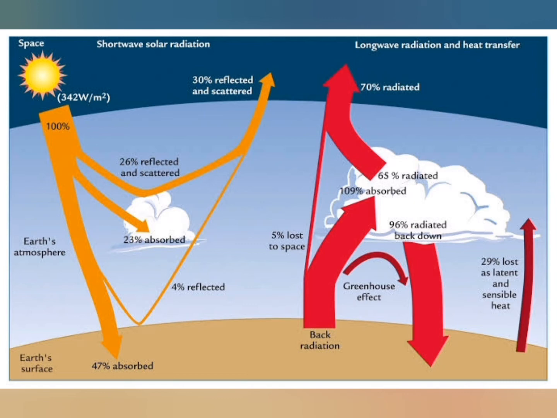Suppose the total heat energy received is 100 units. Roughly 35 of it is reflected back to space before reaching the Earth's surface. Out of these 35 units, 6 units are reflected from the topmost layer of the atmosphere, 27 units are reflected by the clouds, and 2 units by the snow and ice and other forms of precipitation. So, out of the remaining 65 units, only 51 units reach the Earth's surface, and the rest, 14 units, are absorbed by the gases, dust particles, and water vapor in the atmosphere.